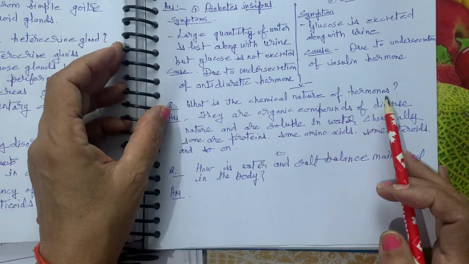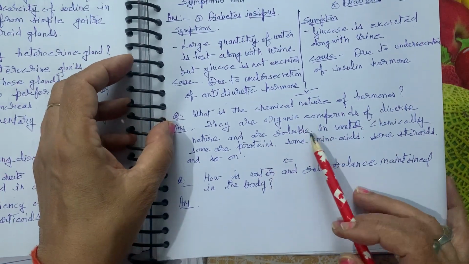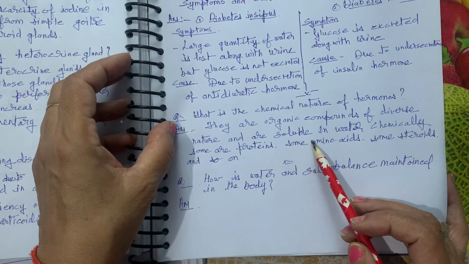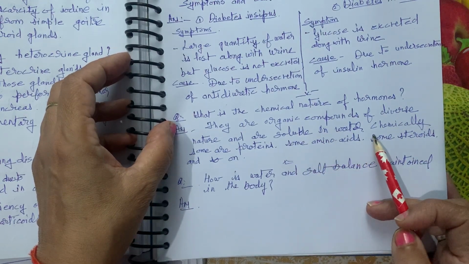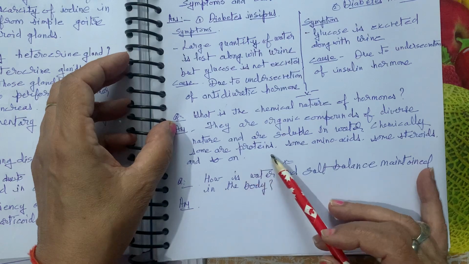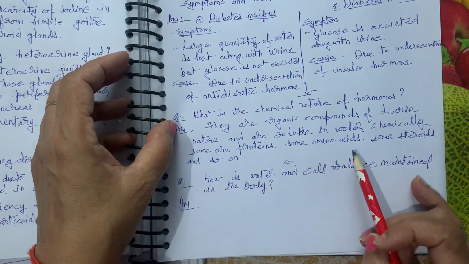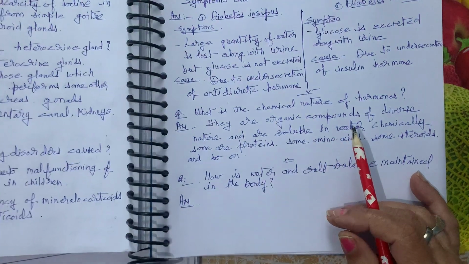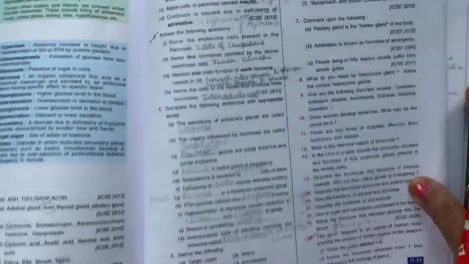What is the chemical nature of hormones? They are organic compounds of diverse nature and are soluble in water. Chemically, some are proteins, some amino acids, some steroids, and so on.